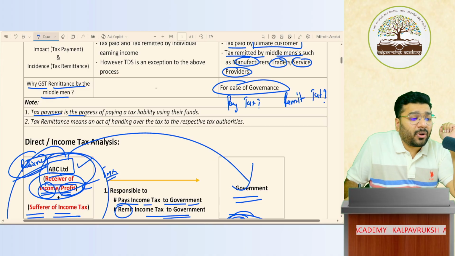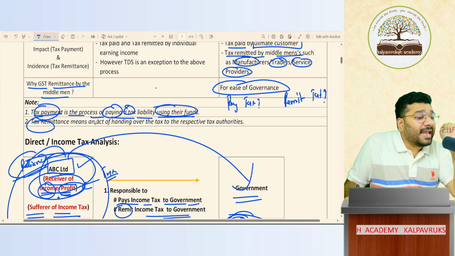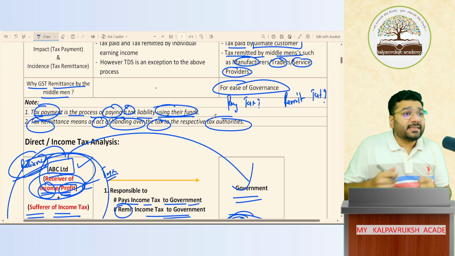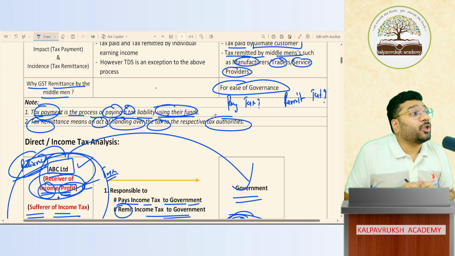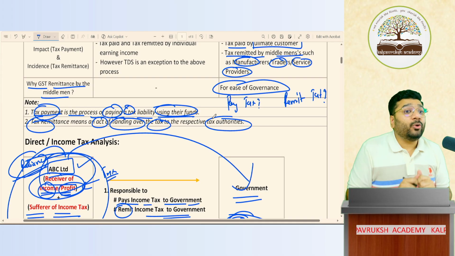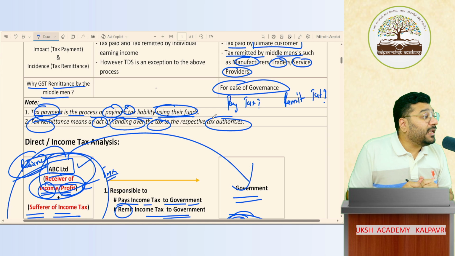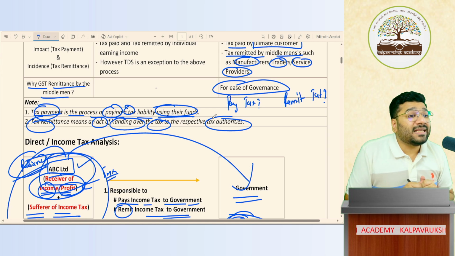So tax payment is the process of paying the tax liability using their funds. What is tax payment? Paying the tax using the money. What is tax remittance? Tax remittance is an act of handing over the tax to the tax authorities. So what is tax remittance? Giving the money to the tax authority. Income tax should be given to the income tax department. GST should be given to the GST department. Those are called tax authorities.